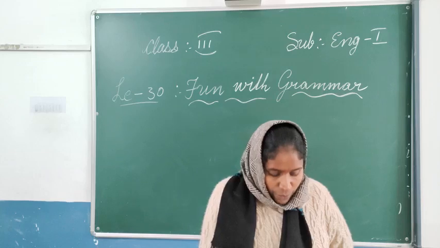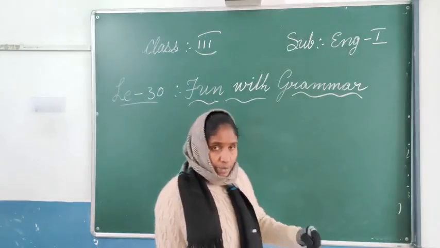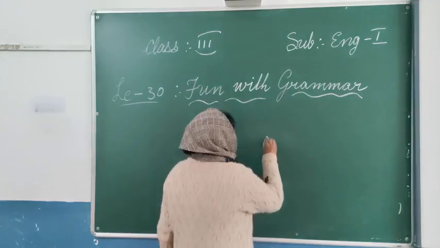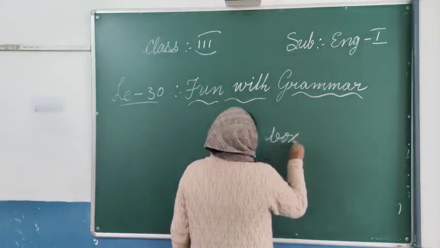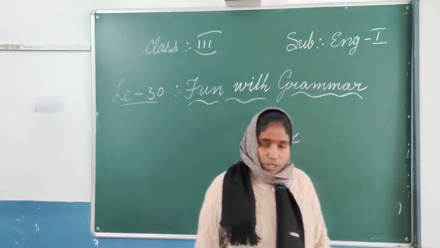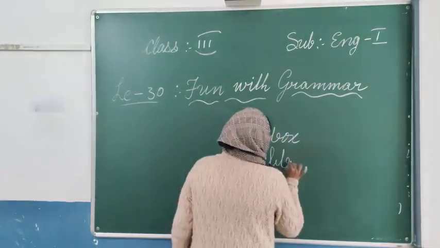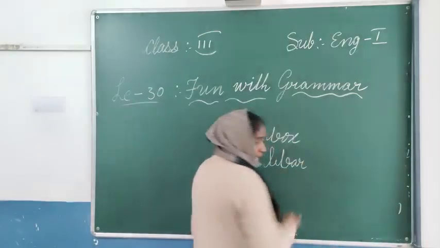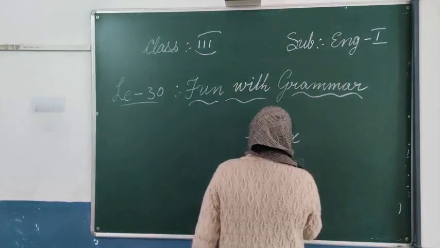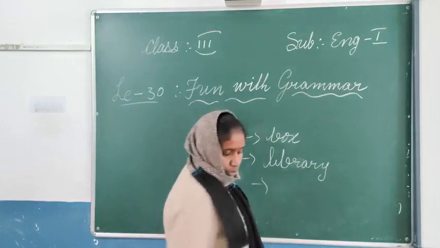Next one is, where are the following things kept? In which place they are kept? First one, bangles. Where do we keep bangles? Bangles we keep in a box. The second one, books. Where will we see books? Library. In the library only we see more books. So library, just like that you have to write.